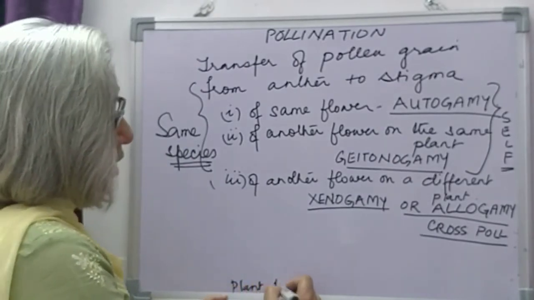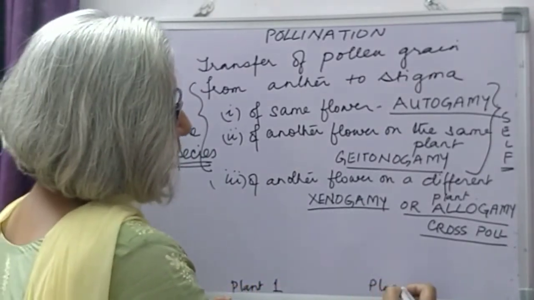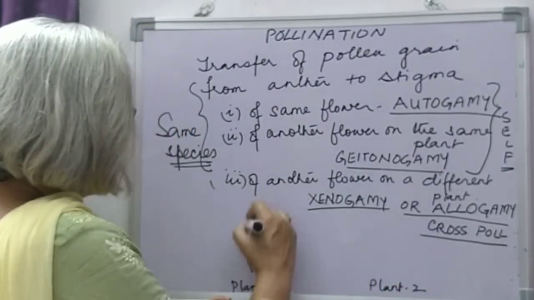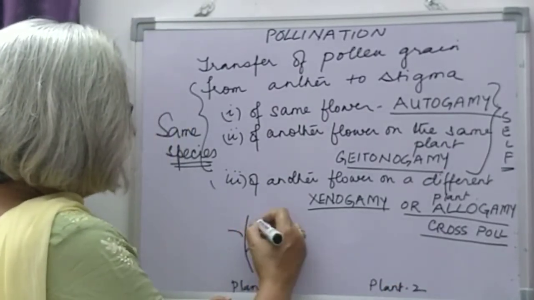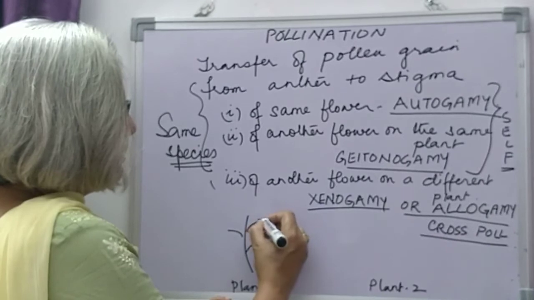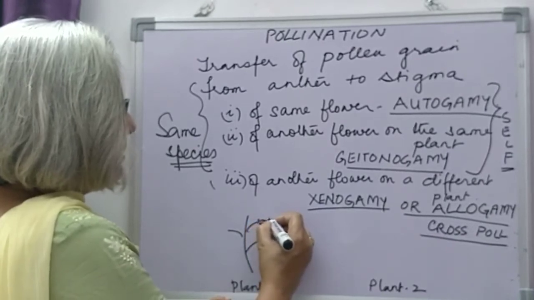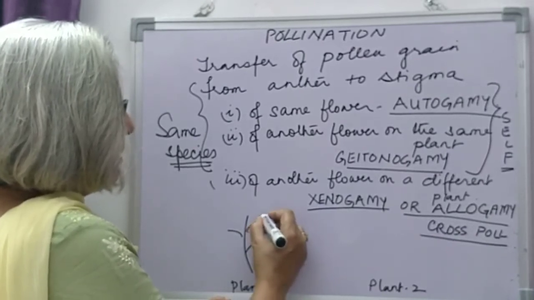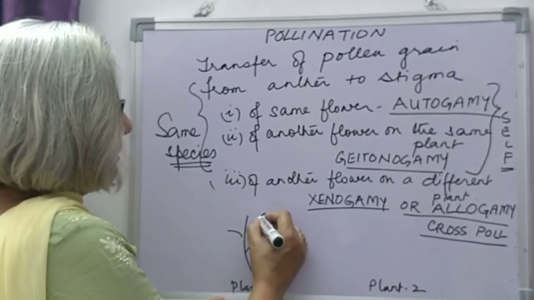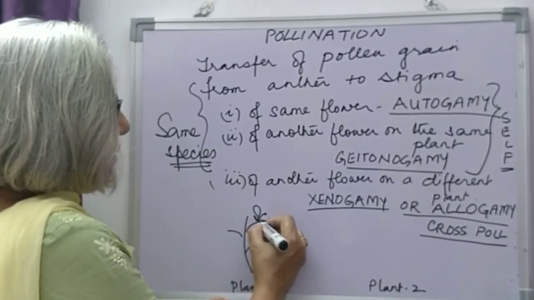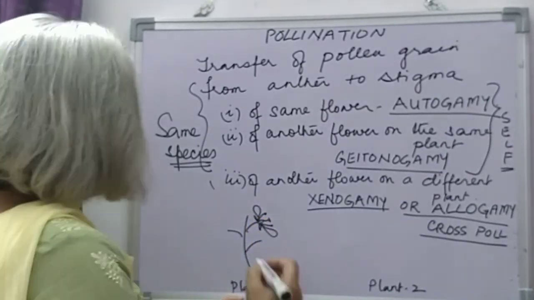Suppose this is plant 1 and this is plant 2 of another species. This is plant 1. This bears flowers. This is the stigma, anther. These are the petals and these are the sepals.